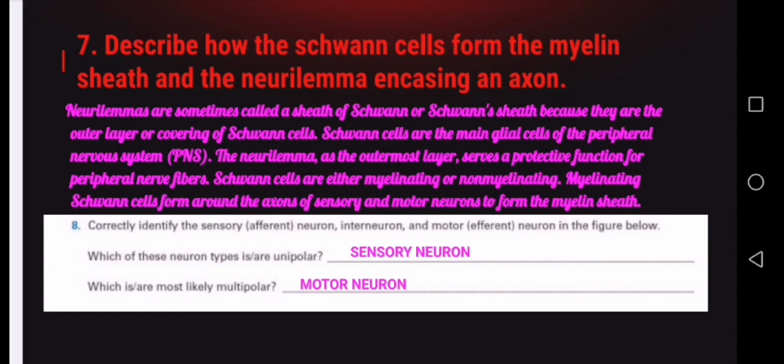Number 8. Correctly identify the sensory or afferent neuron, interneuron, and motor neuron in the figure below. Which of these neuron types is or are unipolar? The sensory neuron or the afferent neuron? Which is or are most likely multipolar? The motor neuron or the afferent neuron?